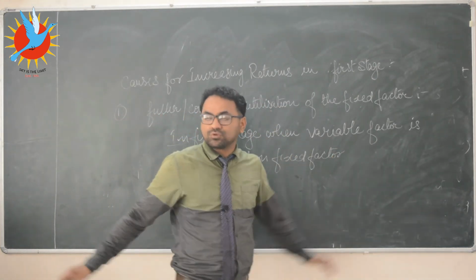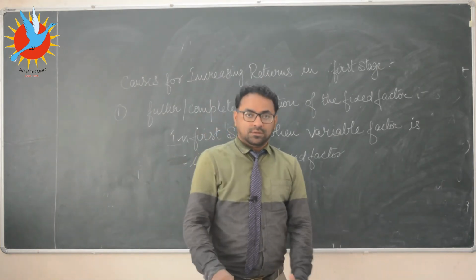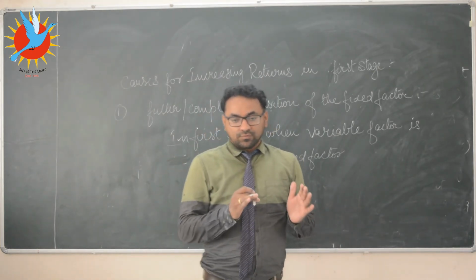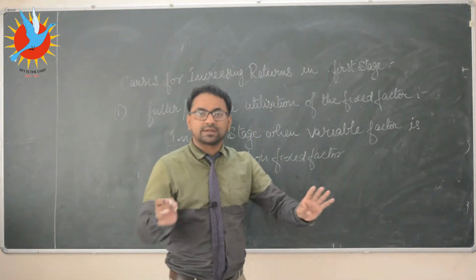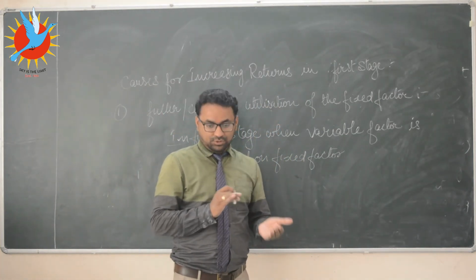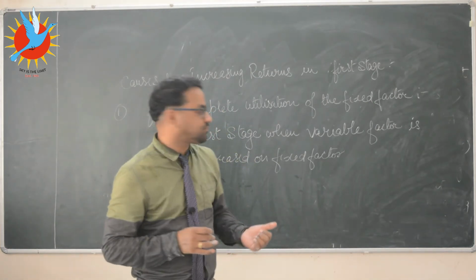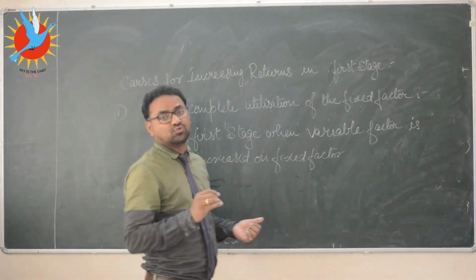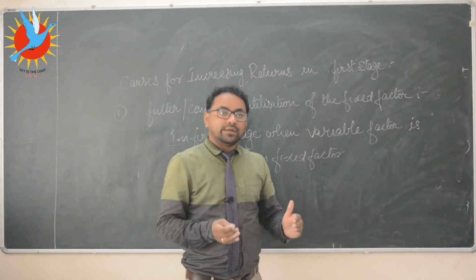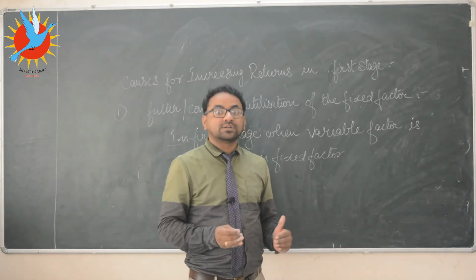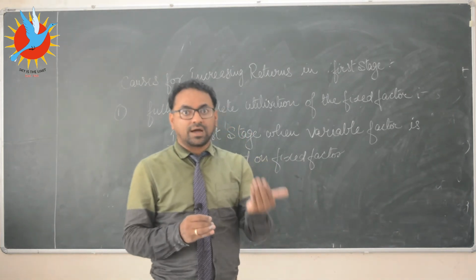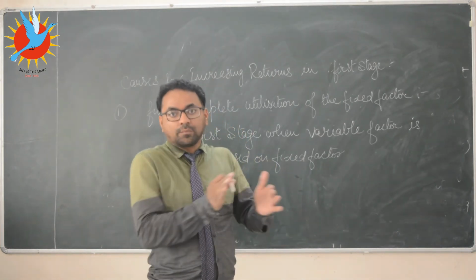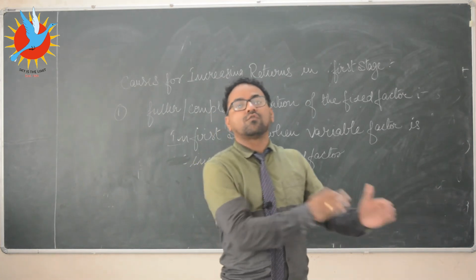For example, suppose a hectare of land requires 4 laborers or 4 workers, so that full use of that 1 hectare of land can be utilized. Only 1 labor is used, which means it requires more laborers for its complete utilization. So in the first stage, when additional labor is added, that land or machine runs towards its full capacity.